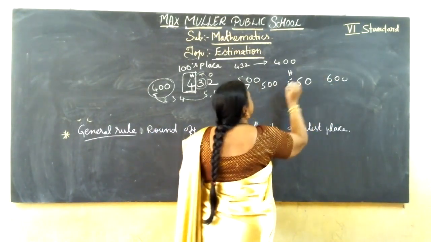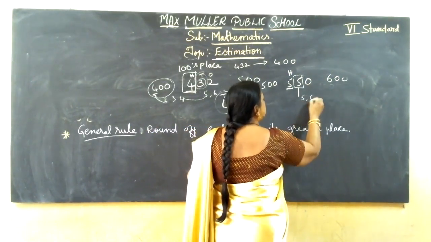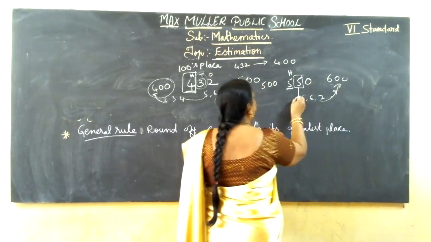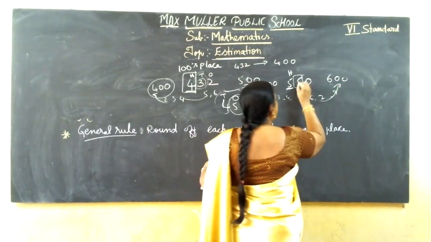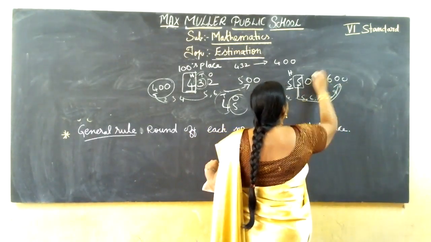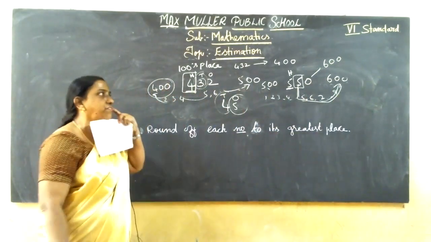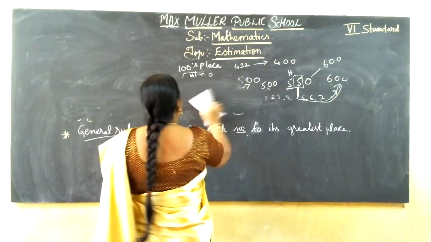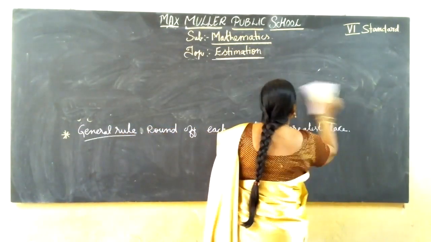Okay, hundreds place. For hundreds place, you should see the tens place. If it is 5, 6, 7, 8, 9 means you should go here. If it is 4, 3, 2, 1 means you should come here. So it is what? Equal to 5. So you should go to 600. So if we round off 550, we will get what? 600. If it is thousands place, also same. We can round off thousands place, ten thousands, lakhs, all. So same rules for all.